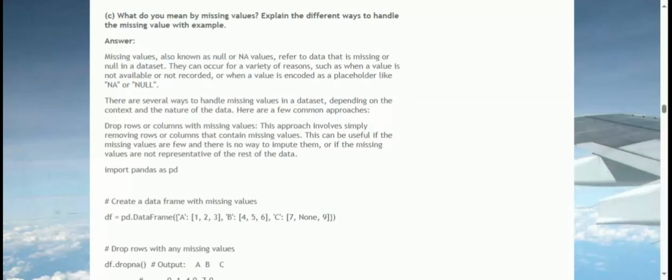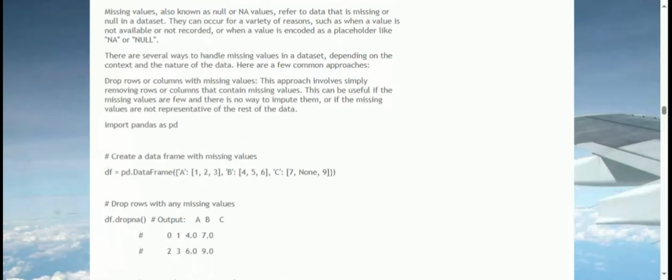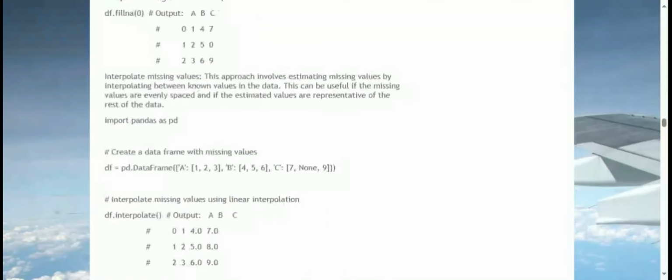Q4a. Explain the hist function with code. Answer. The hist function in pandas is used to generate histograms.